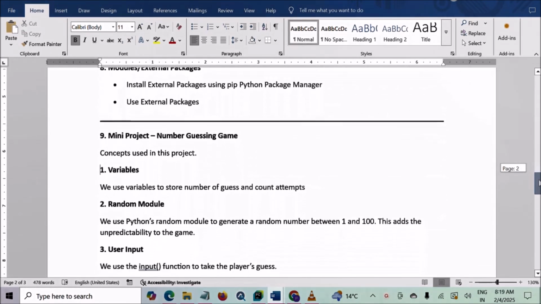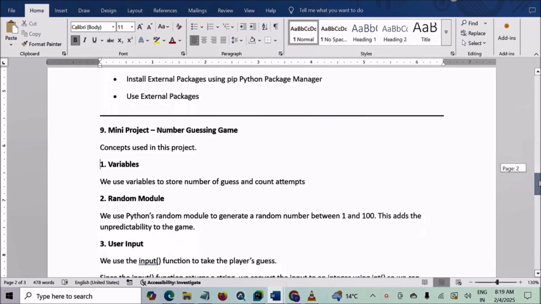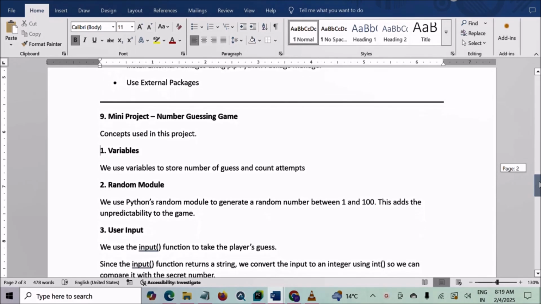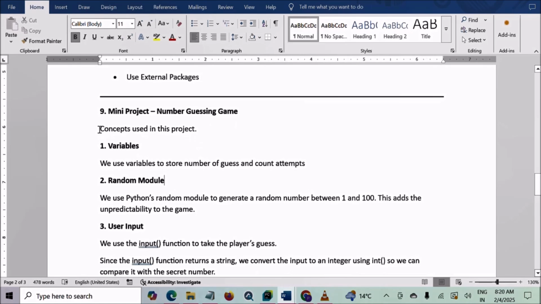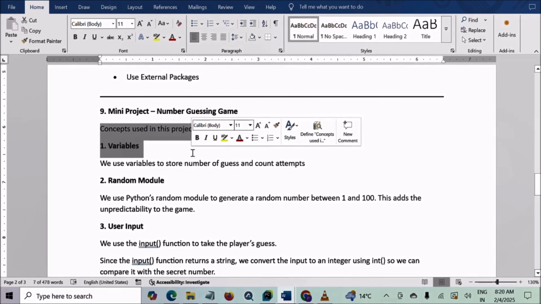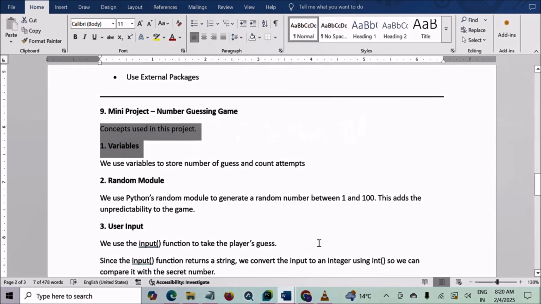After learning all these concepts in Python in this tutorial, we finally put them into practice by creating a mini project, this number guessing game. This mini project shows how we can apply some core Python concepts in a simple and interactive way. Here's a quick rundown of what concepts we used in this project.